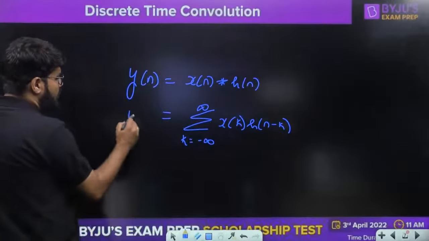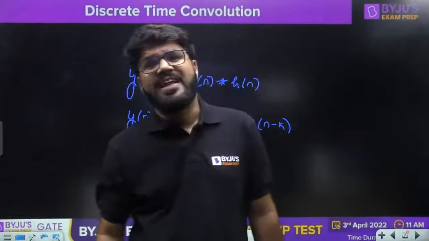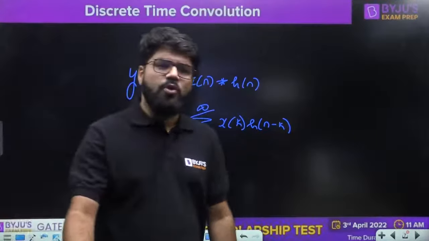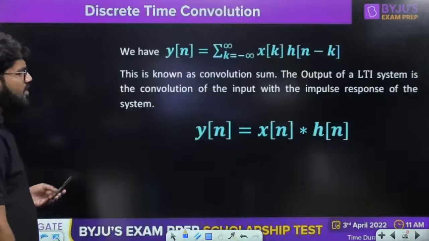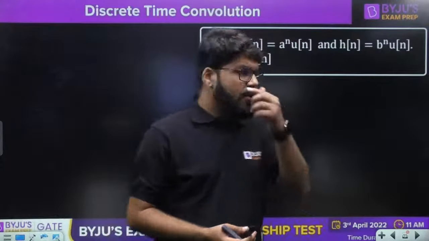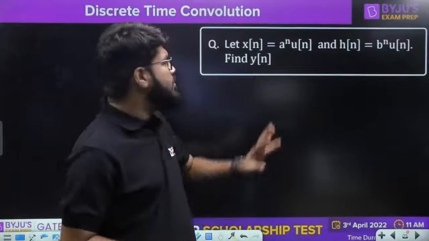But to solve it, we are going to take first of all two different types of signals. One are the signals which are infinite in length, and another are the signals which are finite in length, and for both we will have different approaches. Sir, what different approaches? Let us try to understand with a particular question. Let x[n] be a to the power n u[n], one of the very famous and basic questions.